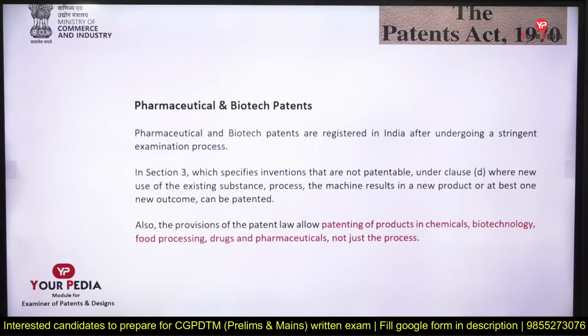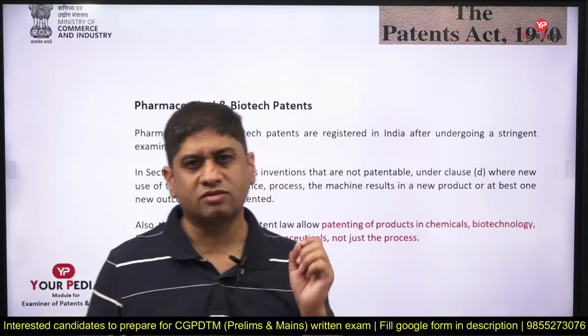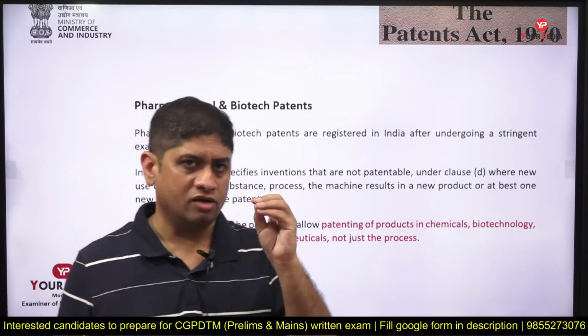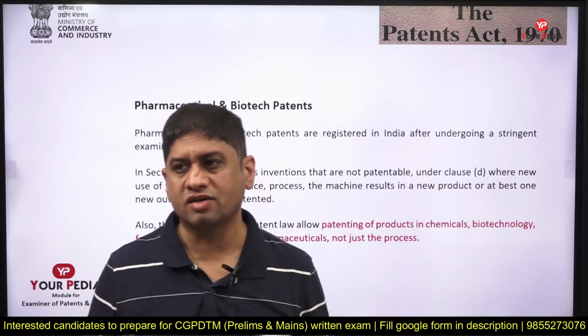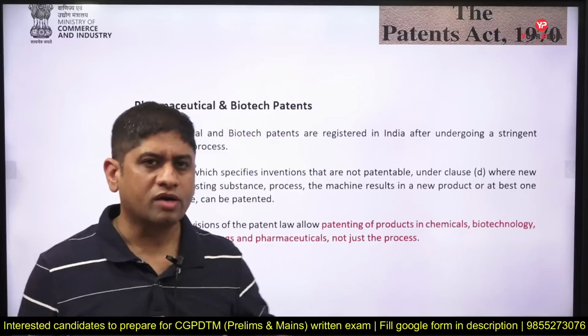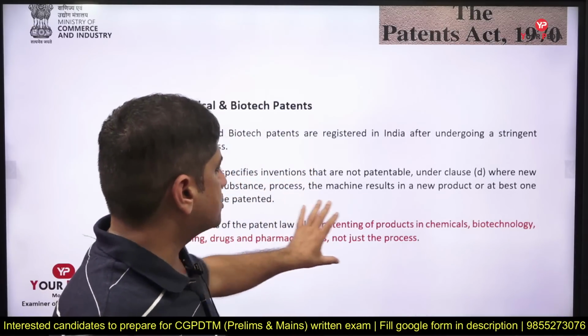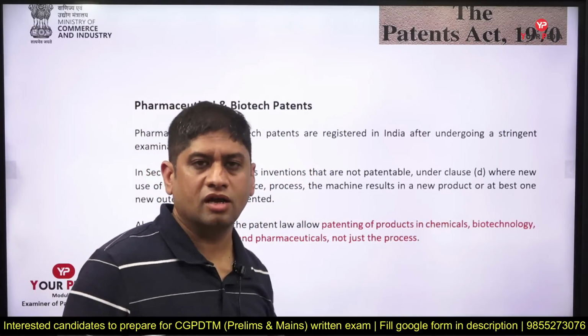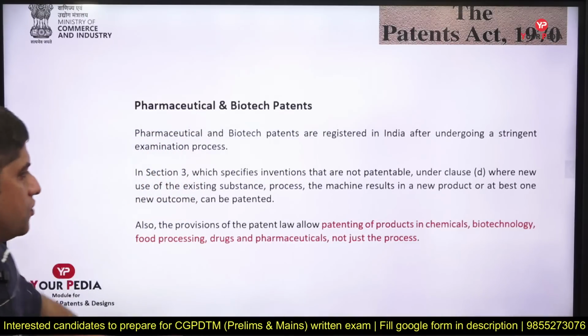The provision of patent law allows patenting of products in chemical, biotechnology, food processing and so on, not just the process but the product also. So as I told you, the main outcome of the 2005 Amendment Act to the 1970 Patent Act was that product patenting was permitted. Product patenting can be done. So that was done in biotechnology, chemical, food. Earlier it was there in other industries, but now it was done in the pharma sector also.